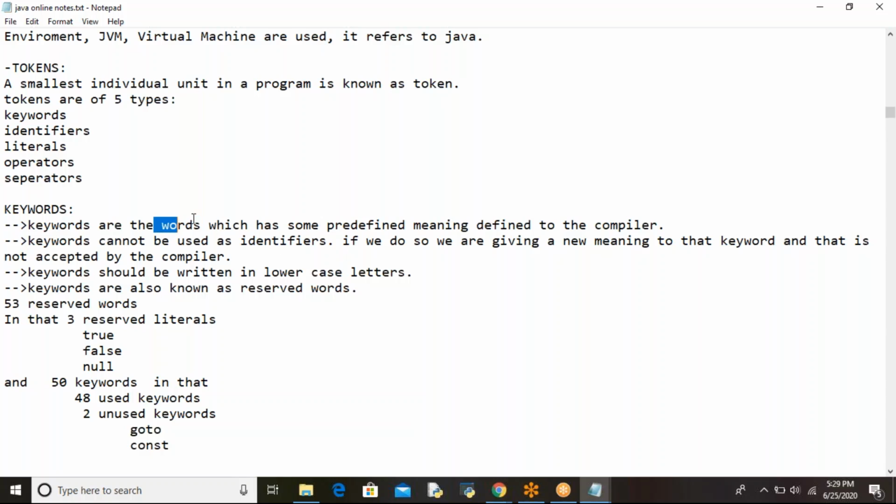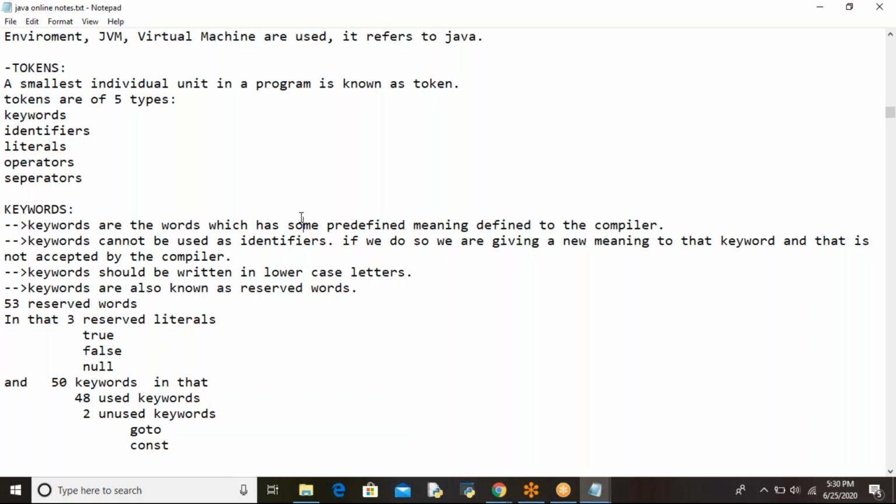Understood? There are so many words available in the English language, but it's very difficult for us to remember. That's why scientists chose some words, and for each and every word they gave a predefined meaning, which is already explained to the compiler. Those keywords cannot be used as identifiers. If we do so, we are giving a new meaning which is not accepted by the compiler, and immediately it raises an error message. And these must be written in lowercase letters. That is a naming convention.